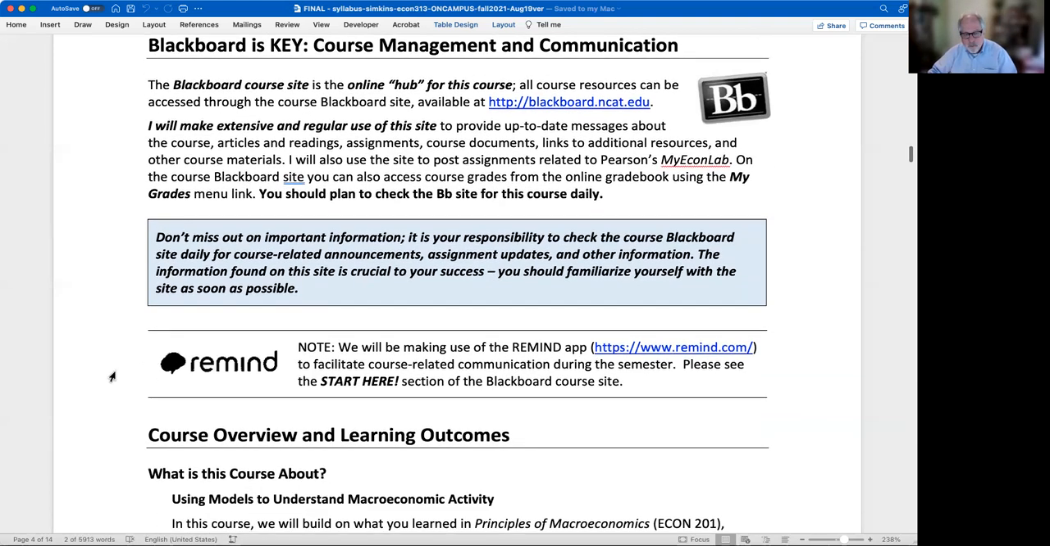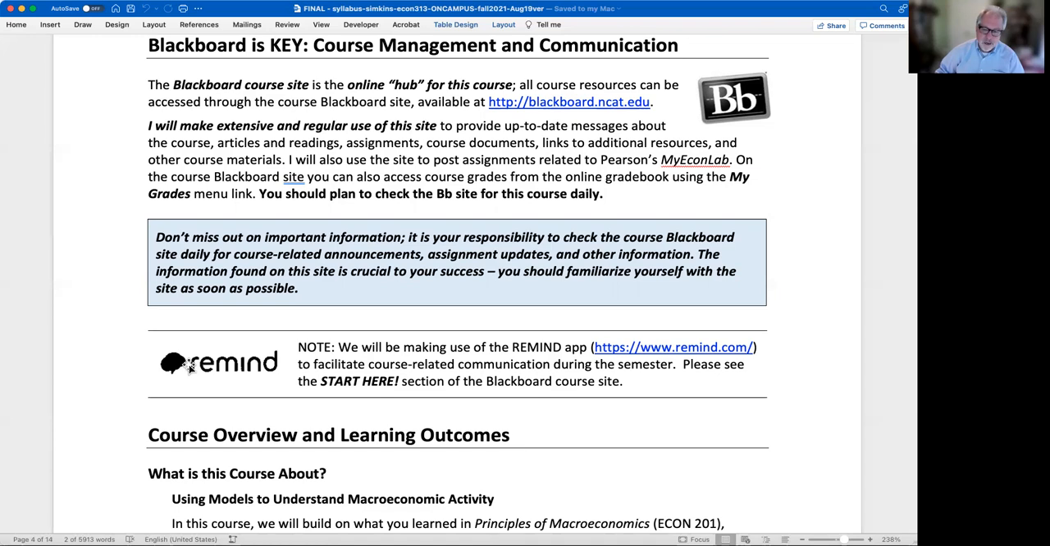Also, the Remind app, this is also in the Start Here section. This is a way for me to get in touch with you via text, right, by sending messages to you, reminders about upcoming deadlines, etc. And students have found that to be really useful. I do not have your cell phone number from this. You do not have my cell phone number. It's a third-party app that sits in the middle. So you provide your cell phone number there, and I provide my cell phone number on my side, and it makes the connection without actually sharing that with either party or anybody else for that matter.